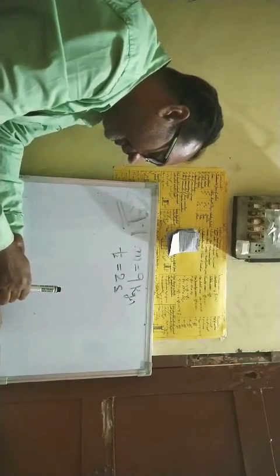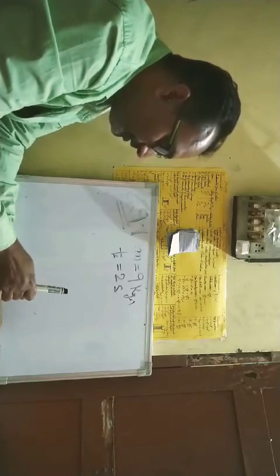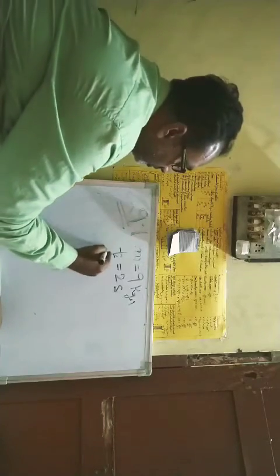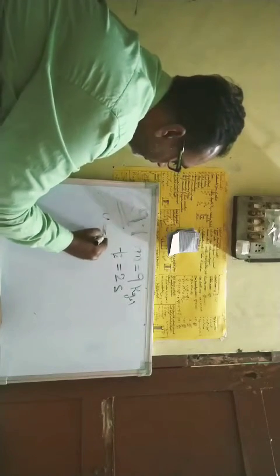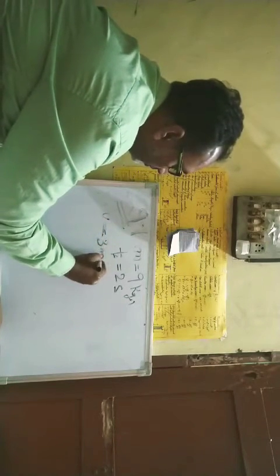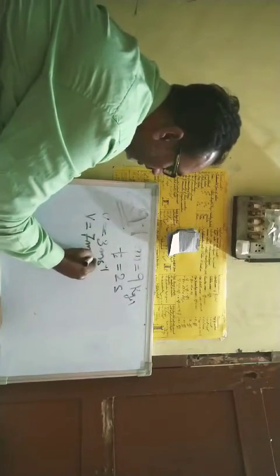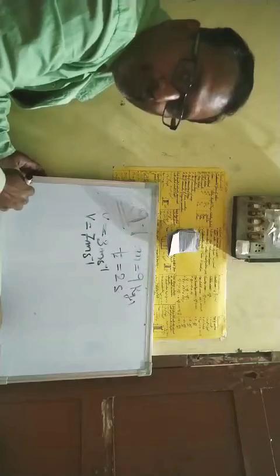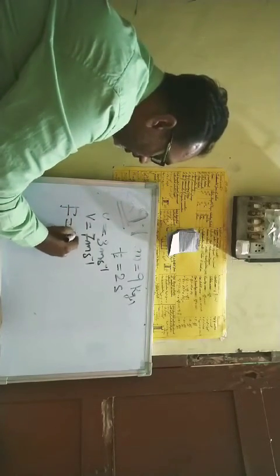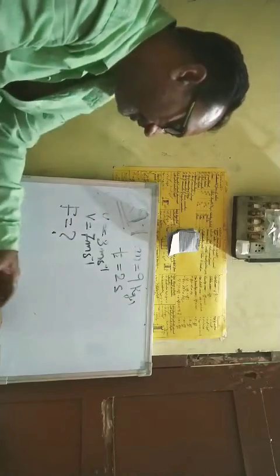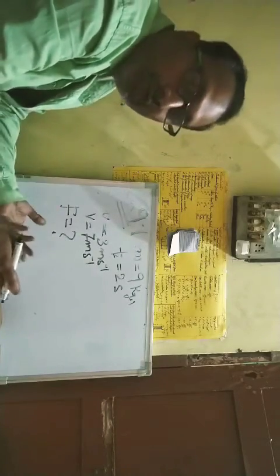It increases the object's velocity from 3 meters per second to 7 meters per second. So u equals 3 meters per second and v equals 7 meters per second. We have to find the magnitude of the force applied, that means the value of the force.